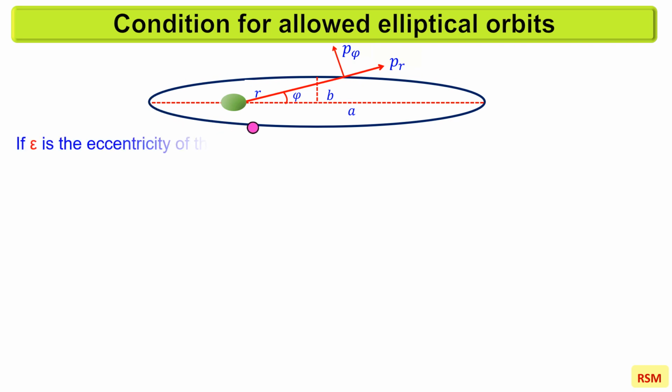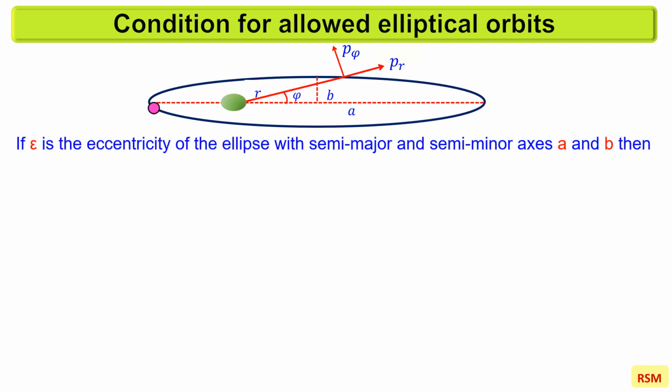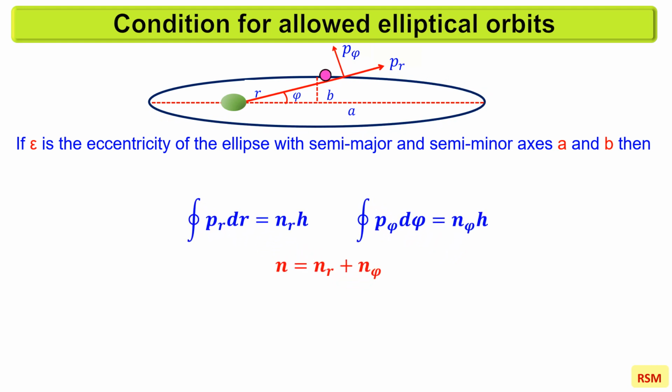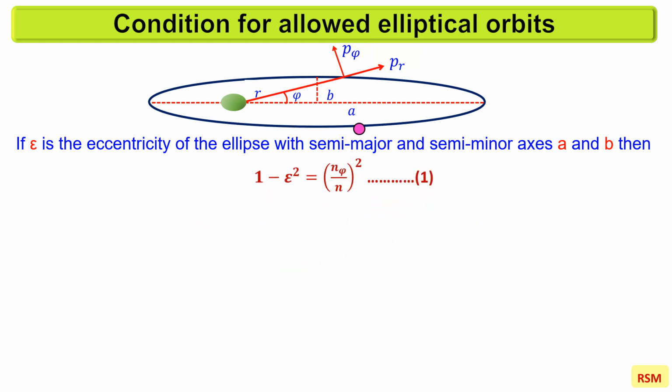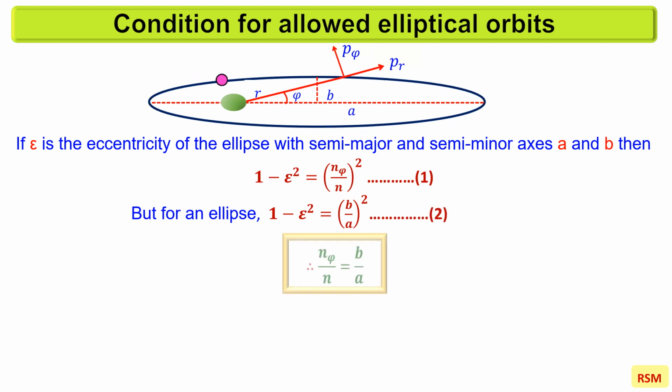If epsilon is the eccentricity of the ellipse with semi-major and semi-minor axes a and b, then using the quantum conditions of an electron and the relation between n, n_r and n_phi, it can be shown that. But for an ellipse of semi-major and semi-minor axes a and b, hence, by comparing equation 1 with equation 2, gives. This is the condition that determines the allowed elliptical orbits for an electron according to the Sommerfeld atomic model.